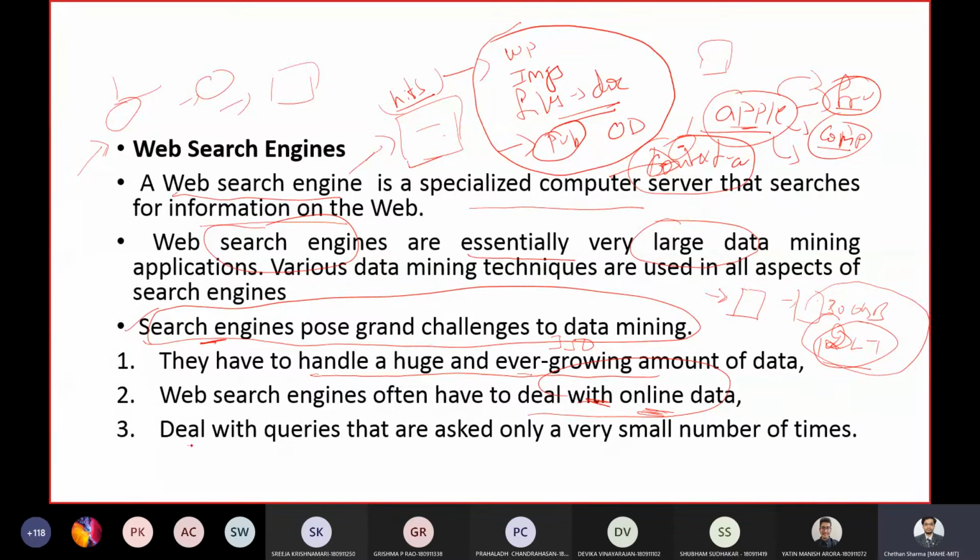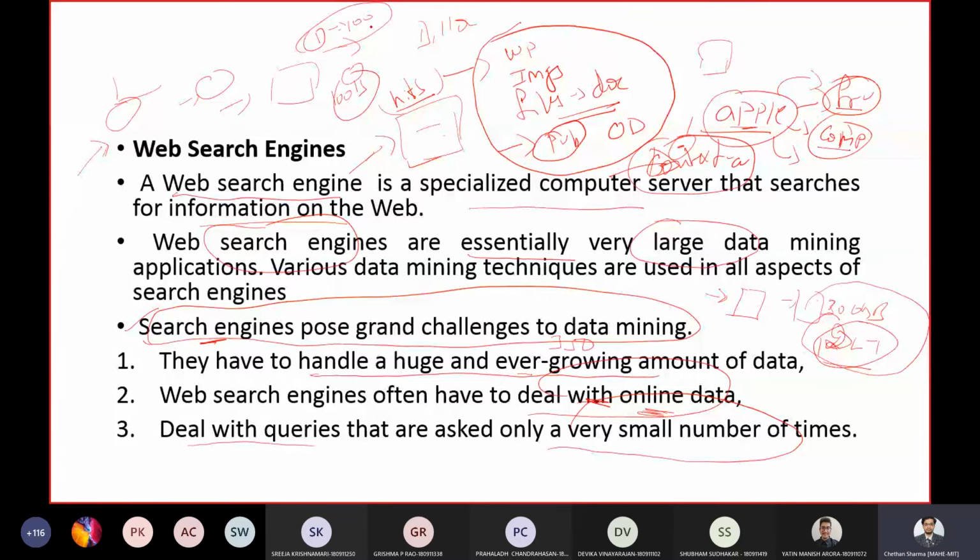Next, it has to deal with queries that are asked a very small number of times. There might be very few, maybe just hundreds of people, searching for some query, while there are billions of people in the world who will be using this search engine. I might be the only one, or like me another 100, which is very few compared to billions of people.